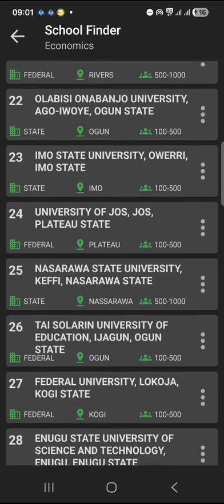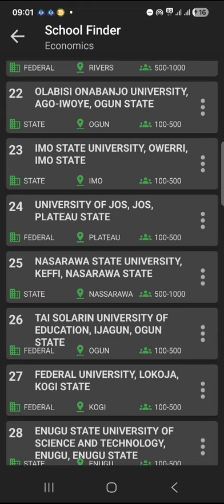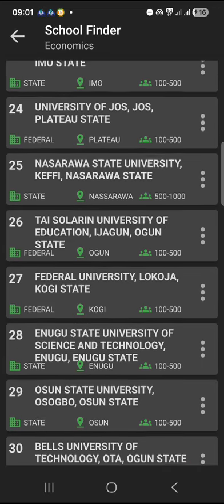Then the next thing is, is your state part of the school's catchment area? If yes, that means you have an additional advantage. Then the next thing you check is how competitive that school is. A school that is very competitive means you need to work harder, you need to aim at a higher score to have a chance to gain admission. So these are the key information you need to pay attention to.